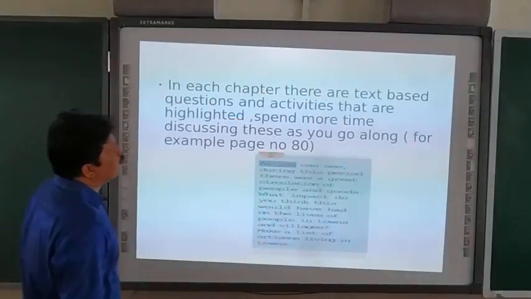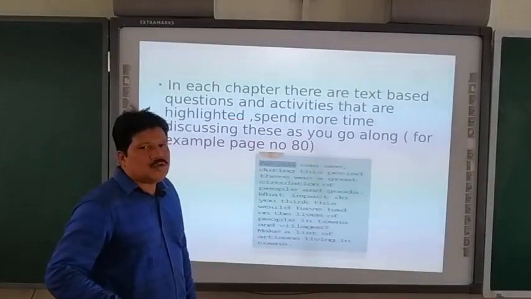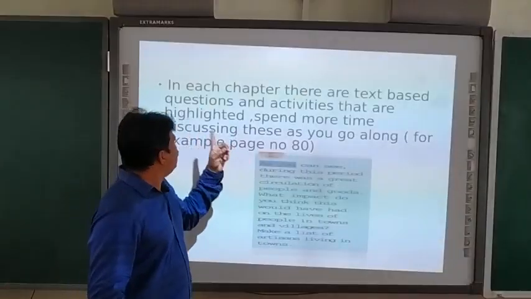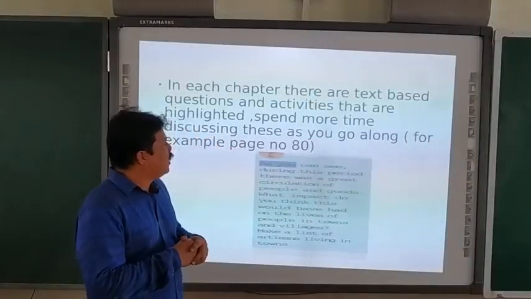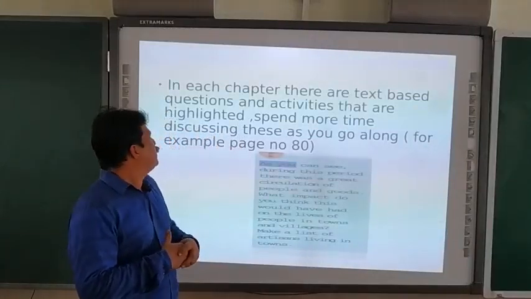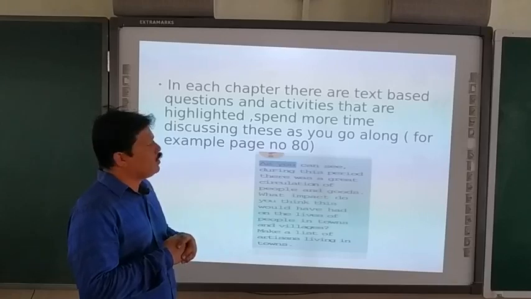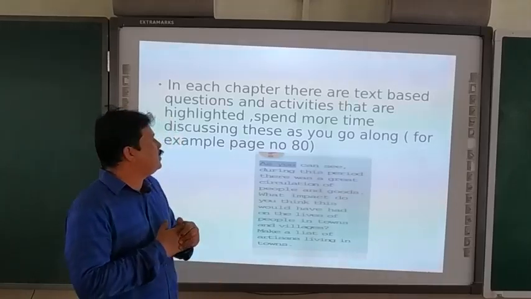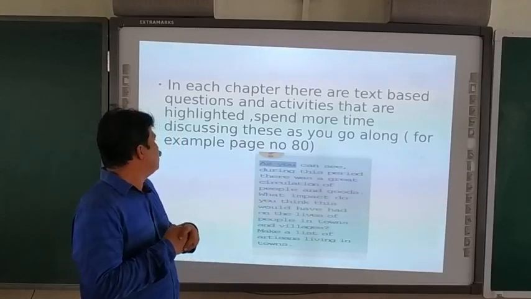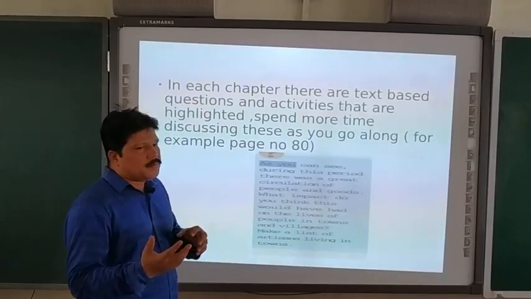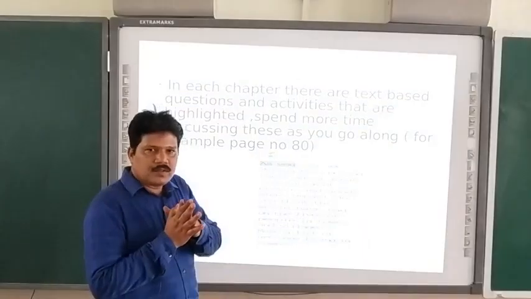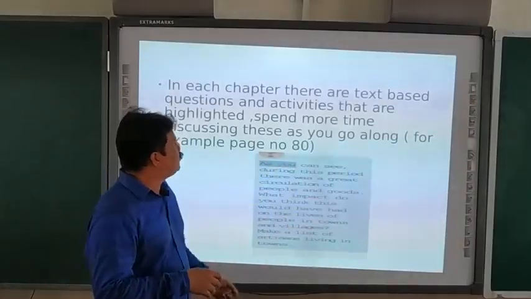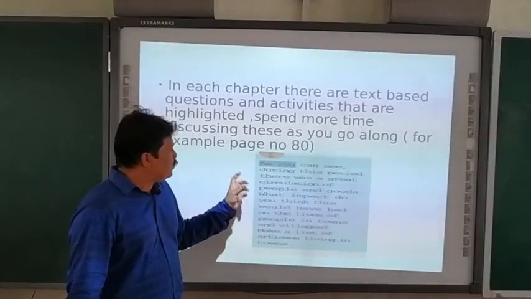Next, moving to the next activity which you have to do. In each chapter there are text-based questions and activities that are highlighted. What you have to do is spend more time discussing these as you go along, because in each chapter you will find this kind of text box.